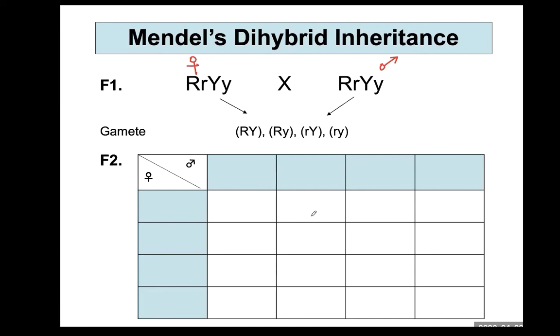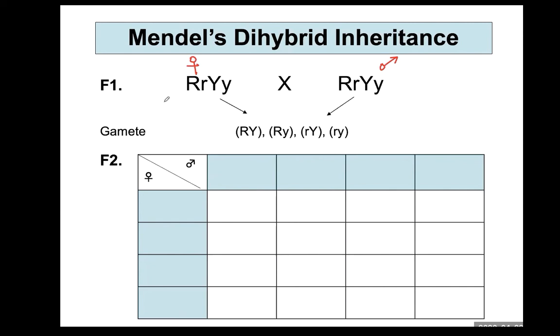So I suggest you do this. If you have extra paper, please fill in this Punnett square. It is very important how you pull out the gametes based on genotype. You'll have a similar question on the exam.